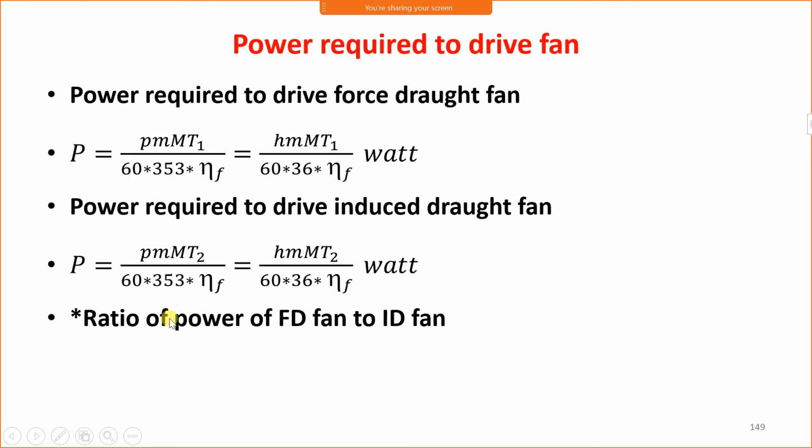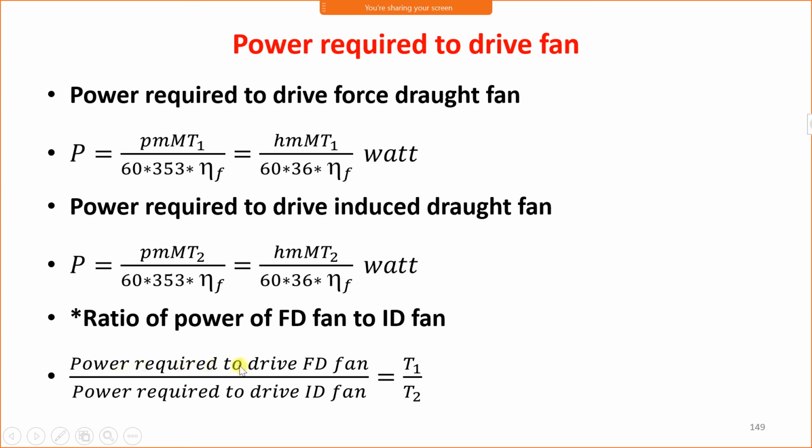Now the ratio of power of FD fan to ID fan. The power required to drive the FD fan upon the power required to drive the ID fan. If we take the ratio of these two powers, it will be T1 upon T2, because everything else gets cancelled.